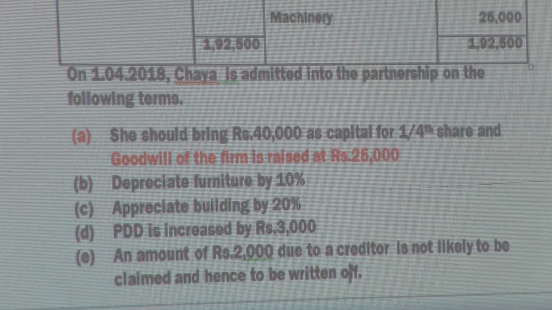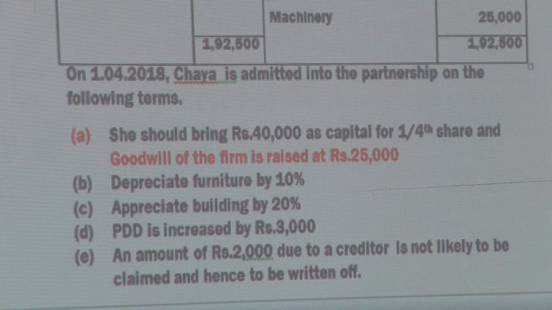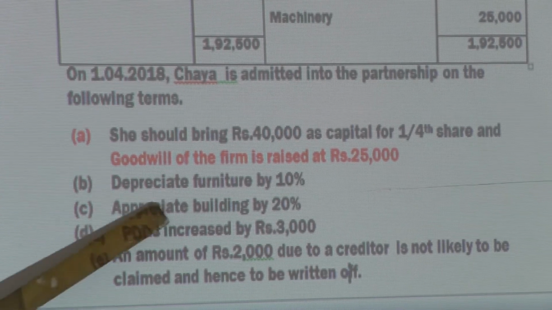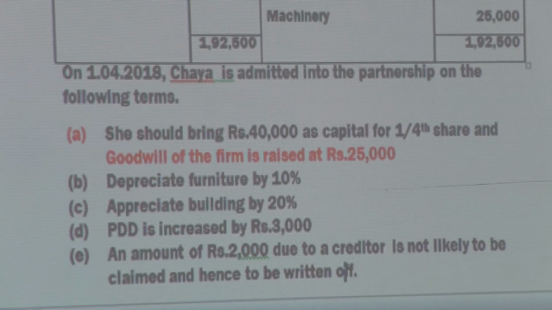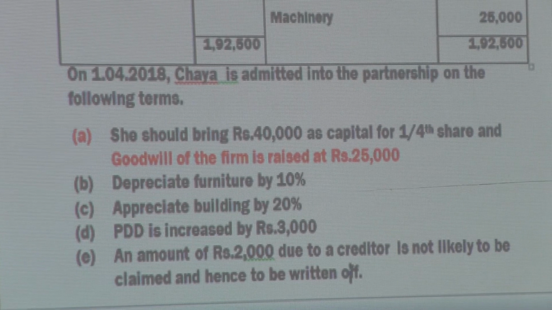On the other hand, she will never bring the goodwill amount in the form of cash. Goodwill is created. Though goodwill is created, the journal entry is: goodwill account debit. Goodwill comes in, not cash. Why? Because goodwill of the firm is raised. Goodwill is not brought in the form of cash. See, goodwill account debit to.